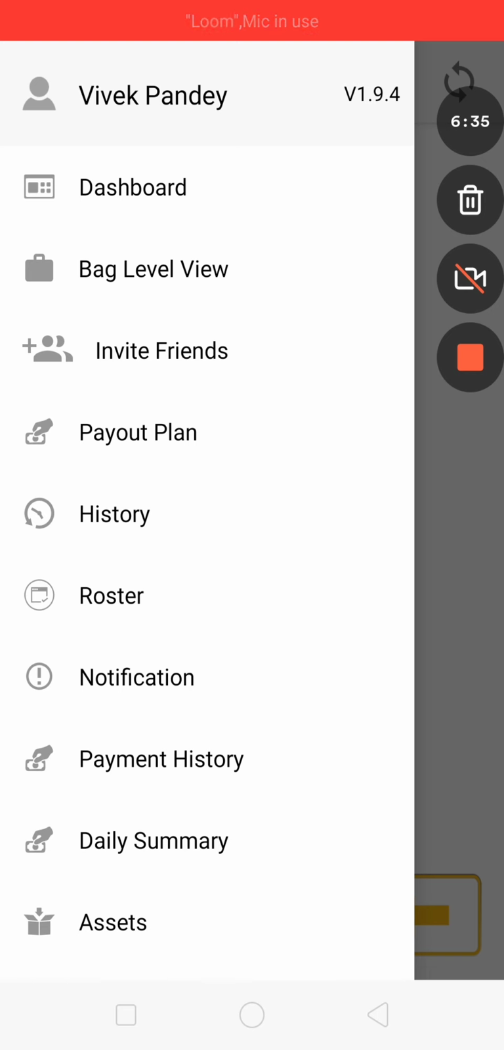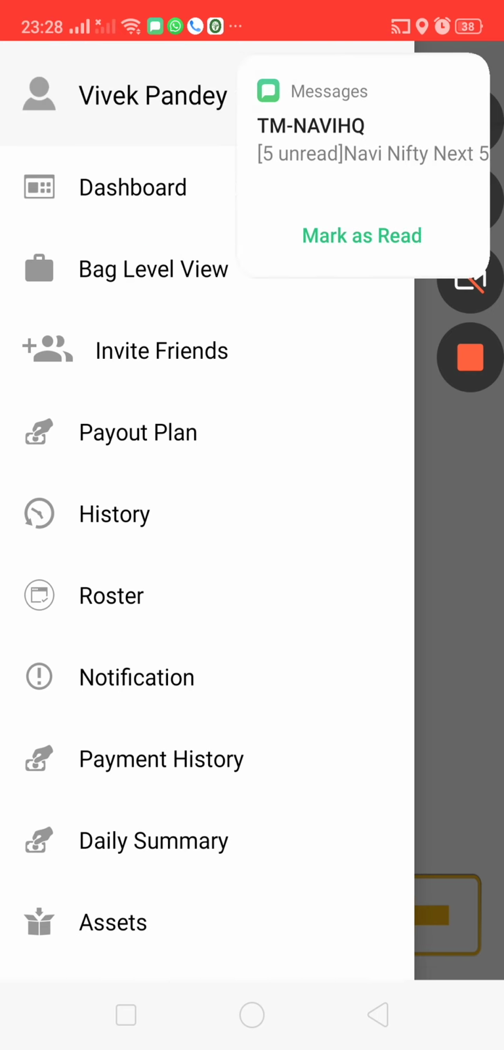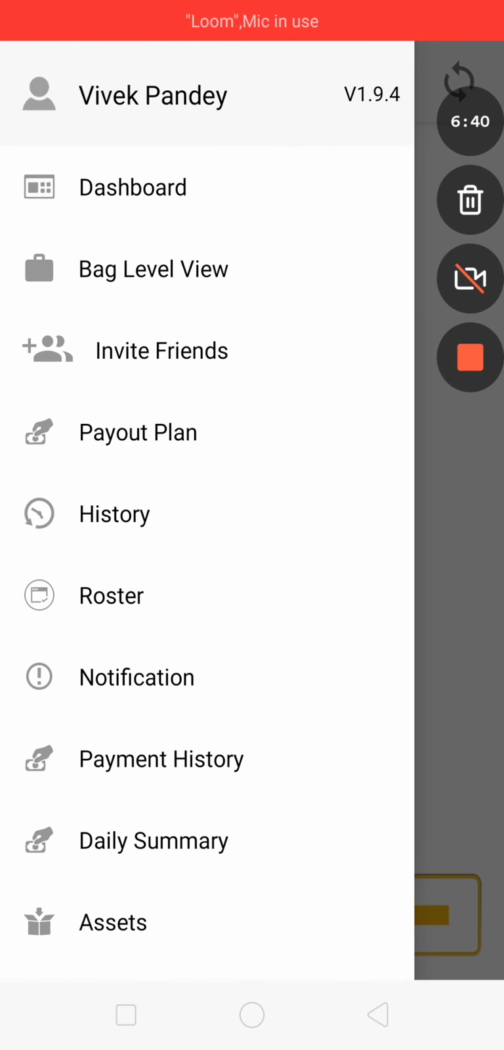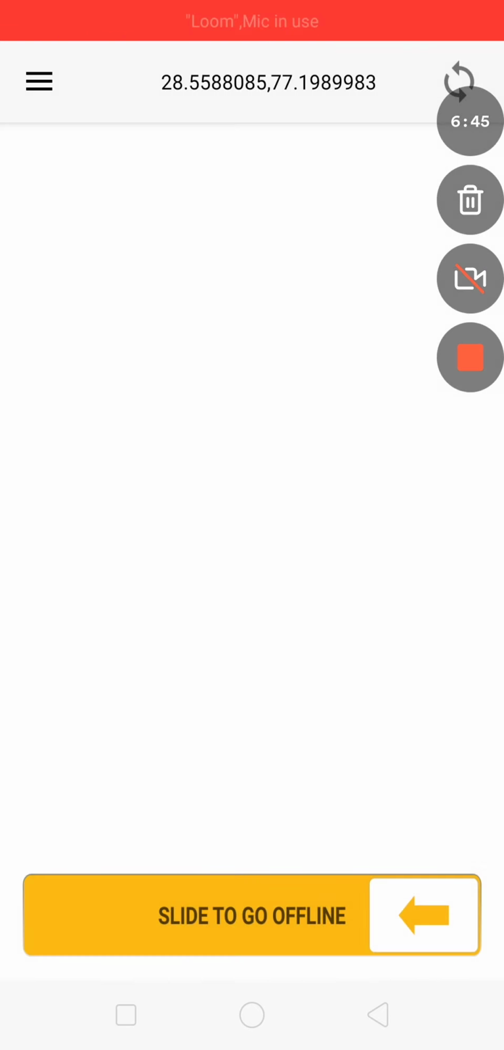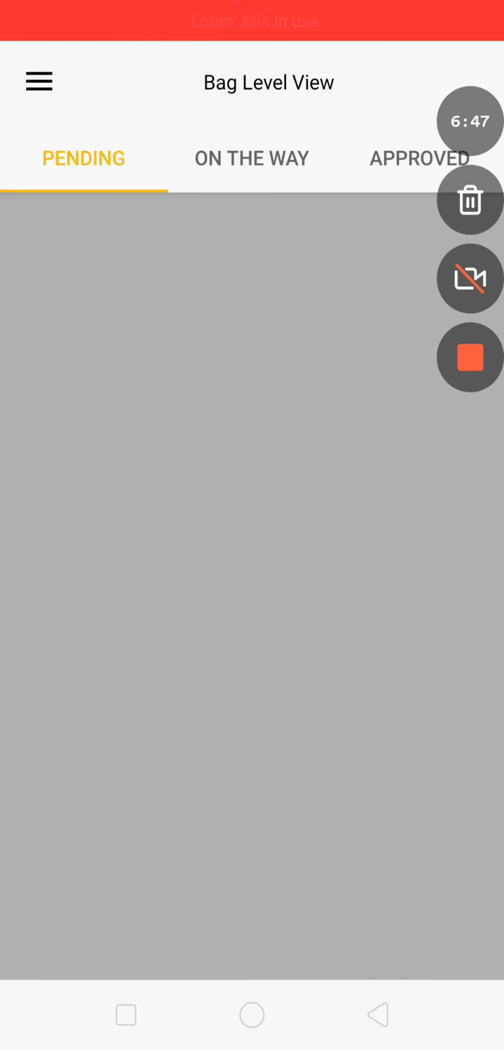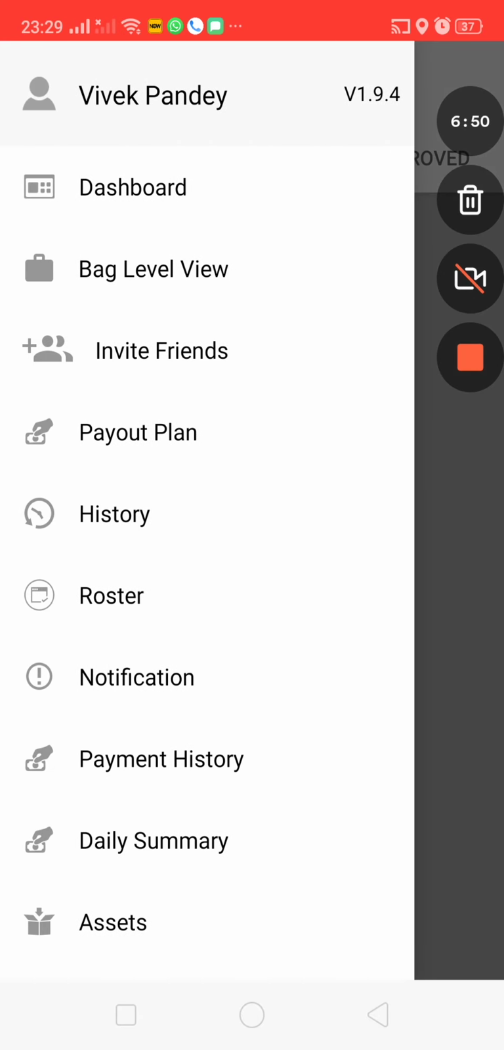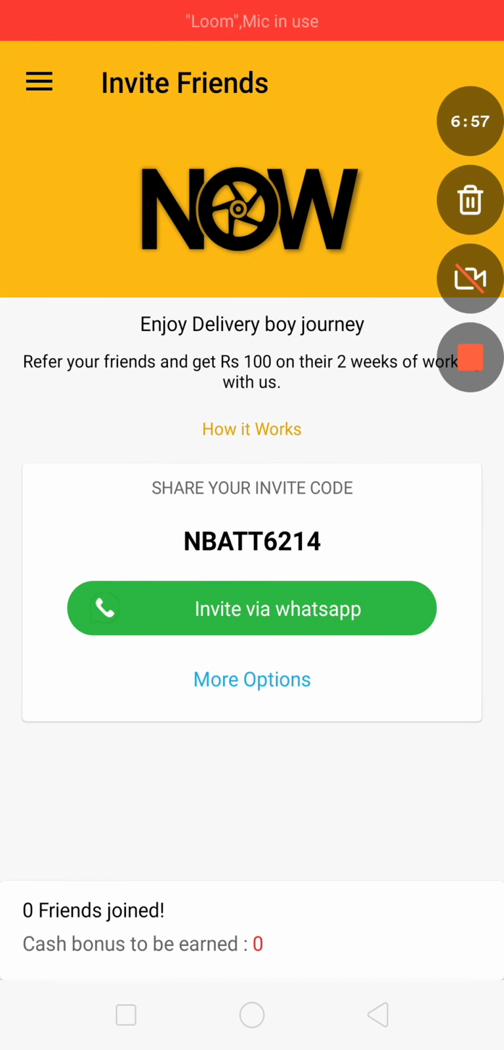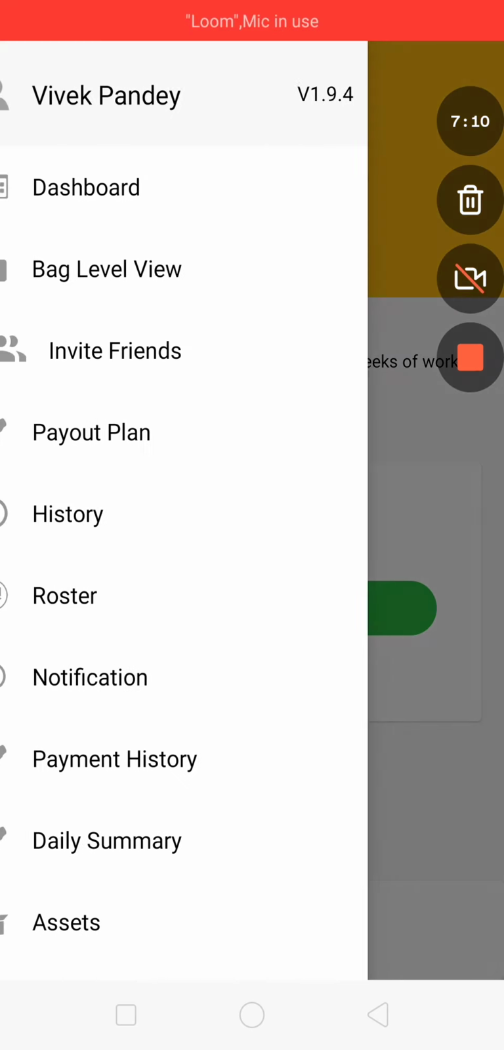So we were at the dashboard. Now we can see the various options which are available in the app. Dashboard we have already seen. Bag level view is where the rider is carrying e-commerce related packages. Here we don't have an e-commerce package, so we don't have a bag level view. Then we have an option to do referral. The rider can invite his friends, and once they join, he will get paid referral money when his friends or colleagues join and stick with the Now Delivery app for 2 weeks.